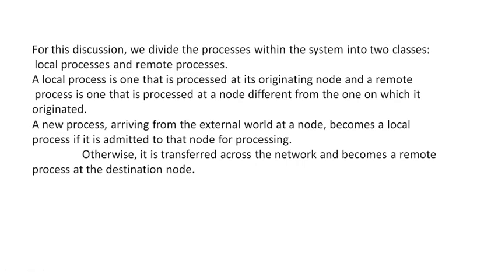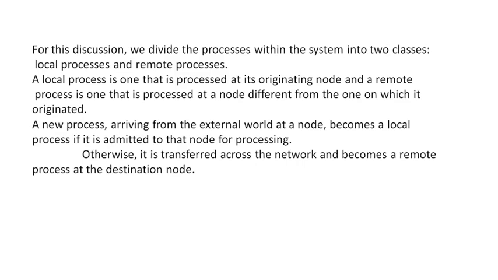If N1 is heavily loaded, obviously that P1 process should transfer to another node N2. In such a case, for N2, the process P1 will be a remote process. Why? Because it originated on N1, not on N2. Hope you got this.